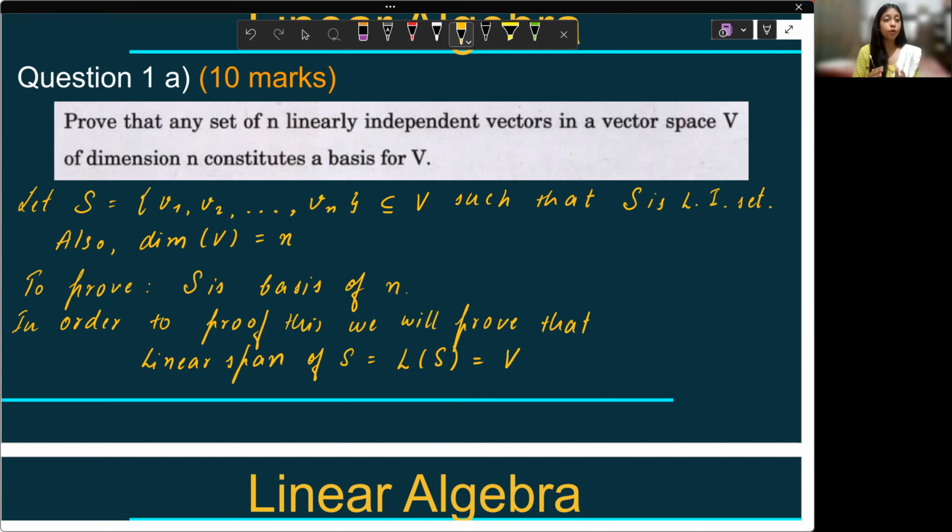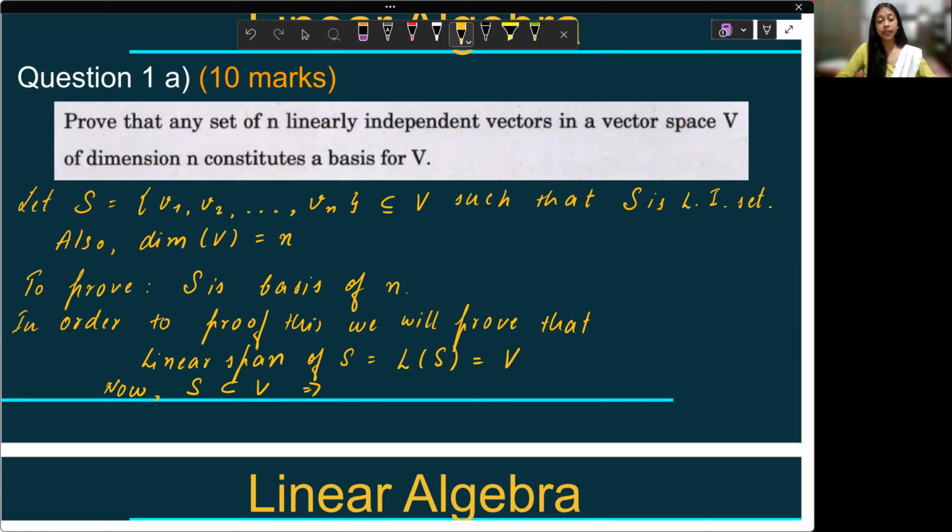So there are two sets. I want to prove two sets to be equal. How to do that? We'll prove one is a subset of the other. Now, S is a subset of V that we have taken in the very beginning, right? Next.